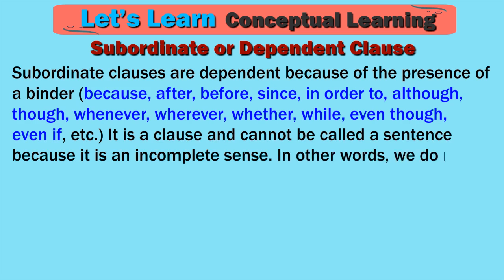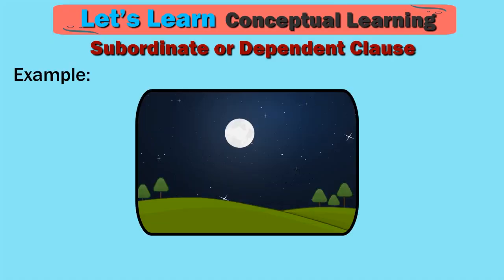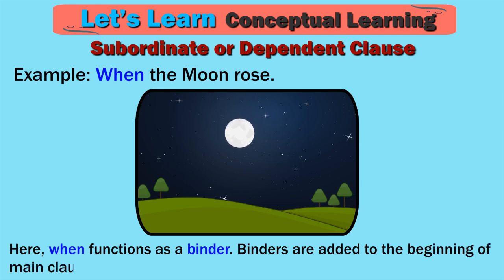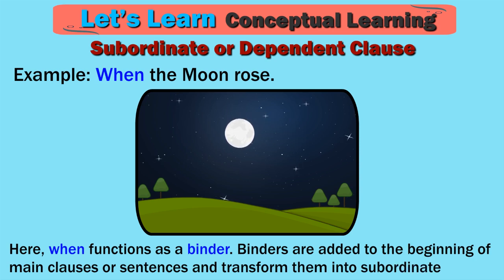In other words, we do not know what happened. Example: when the moon rose. Here, when functions as a binder. Binders are added to the beginning of main clauses or sentences and transform them into subordinate clauses.